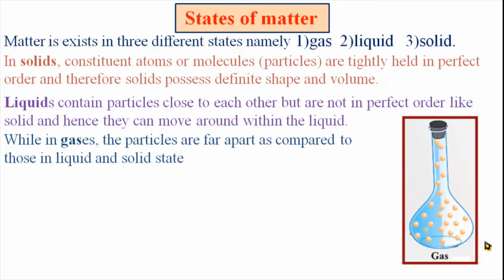It means that if we deal with the intermolecular force of attraction in the states of matter, the force of attraction between molecules or particles is strong in a solid as compared to liquid, and in liquid it is strong as compared to gases. Then we move further.